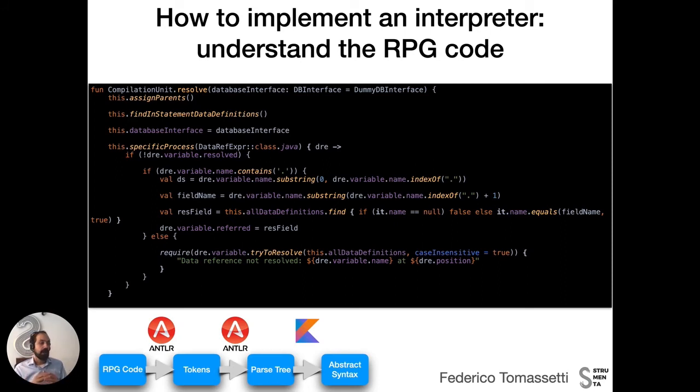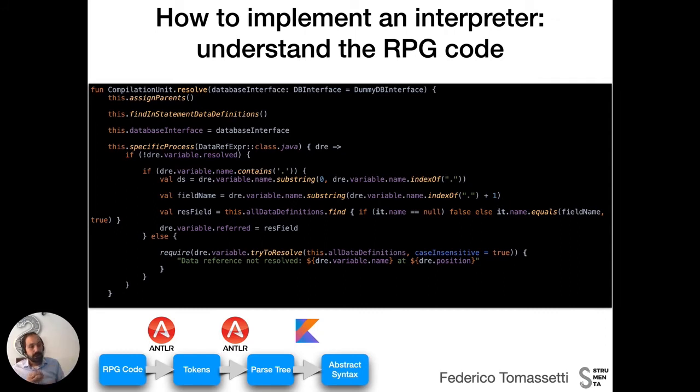Now, in all programming languages, you can have expressions that contain a reference to something else. For example, you can have the expression a plus 1, where a is a reference to a variable, to a parameter, to a field, to something else.